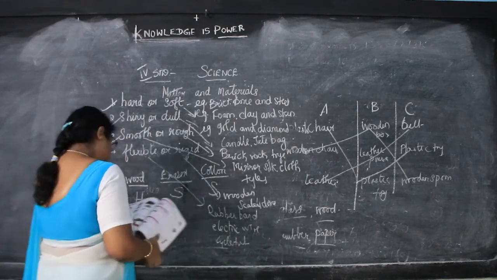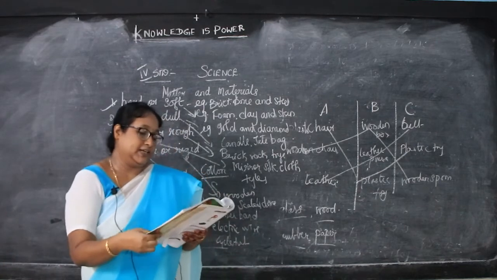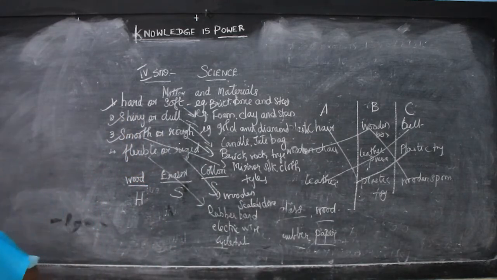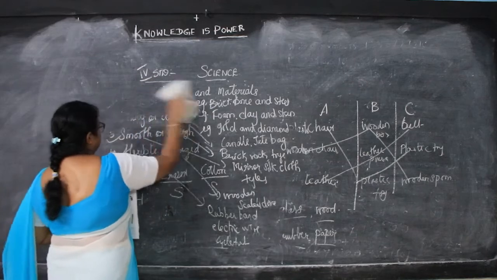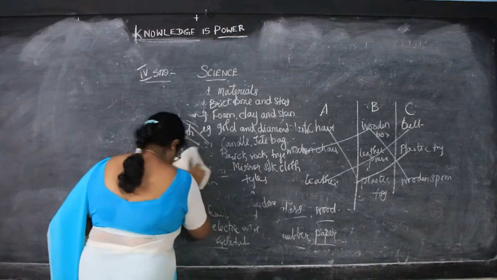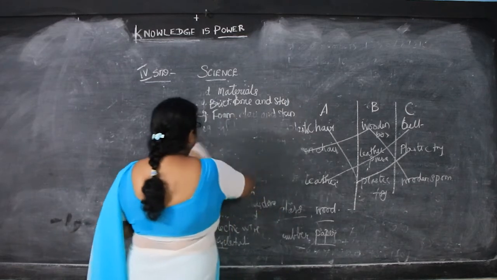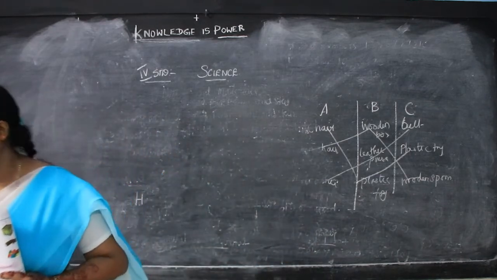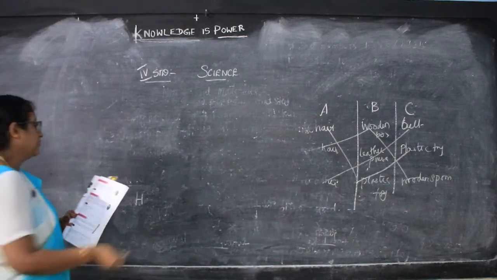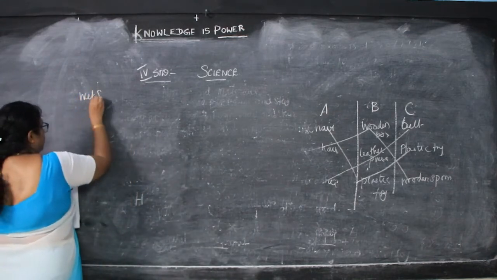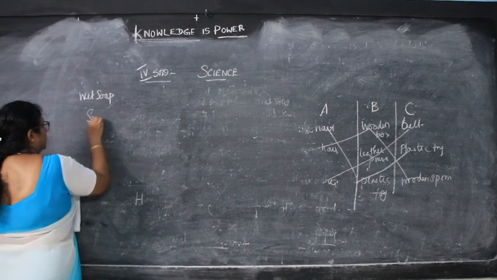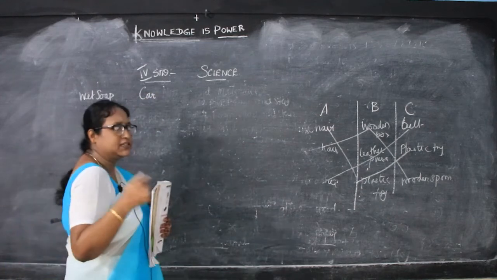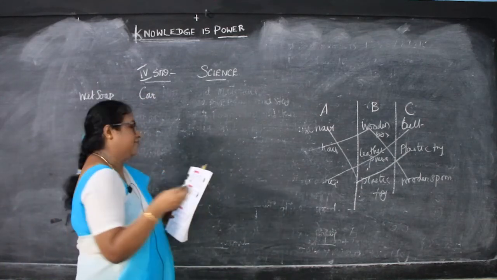Okay. Now see here, try to answer. They have given: sort the given objects as rough or smooth. So we are going to sort out whether it is rough or smooth. First they have given wet soap. So it is smooth. Then coir. What is coir? We call it coconut fibre. Will it be rough or smooth? It is rough.